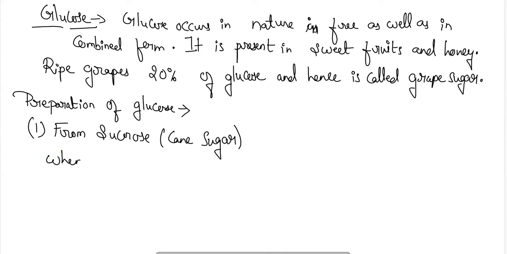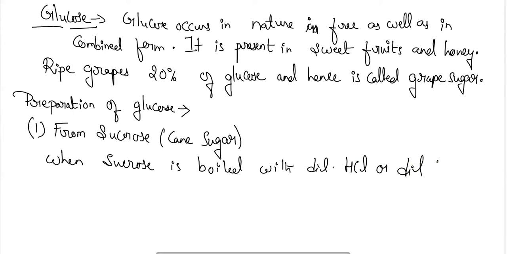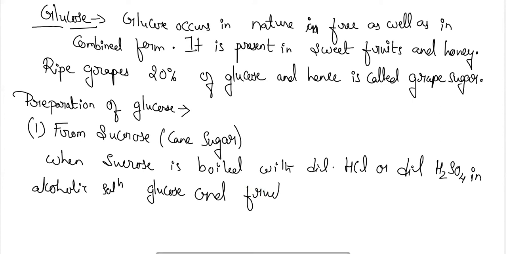When sucrose is boiled with dilute HCl or dilute H2SO4 in alcoholic solution, glucose and fructose are obtained. Okay, glucose and fructose are obtained here.